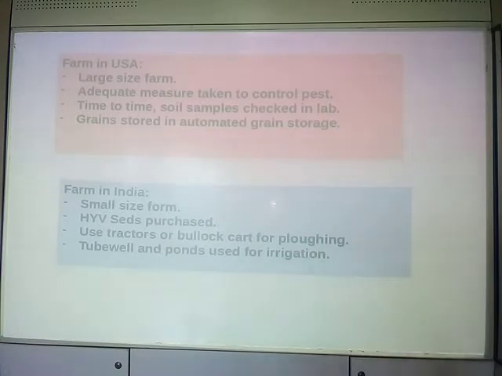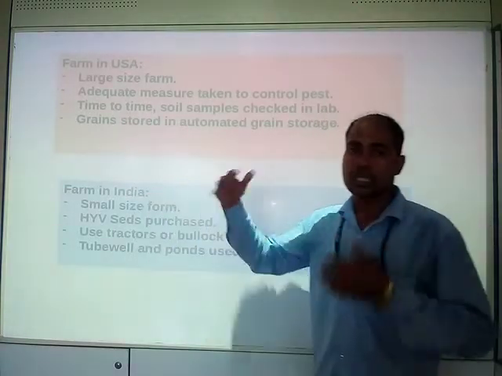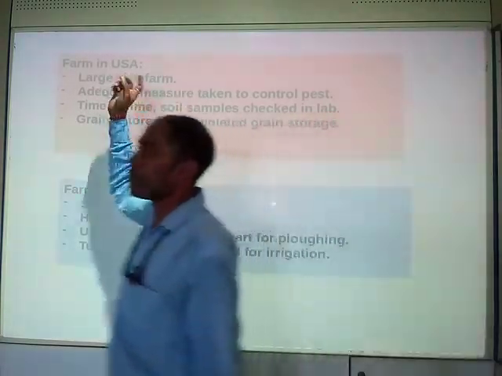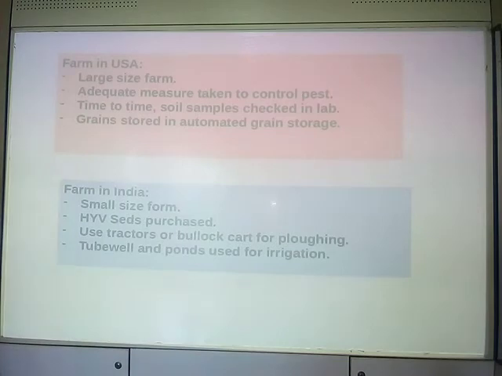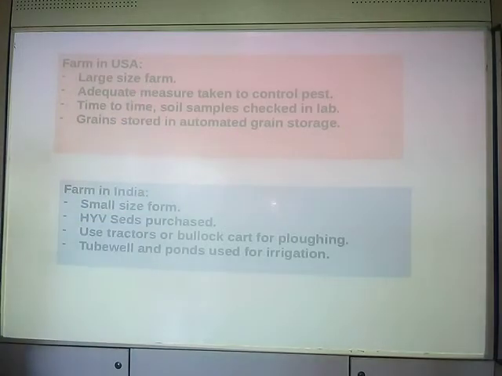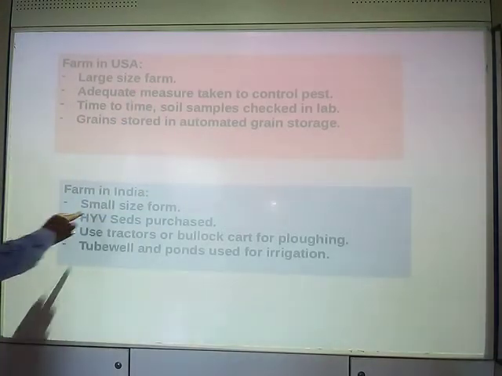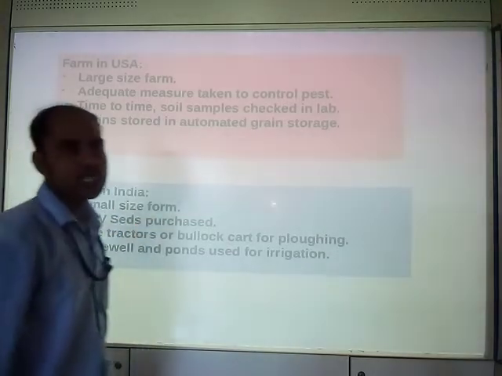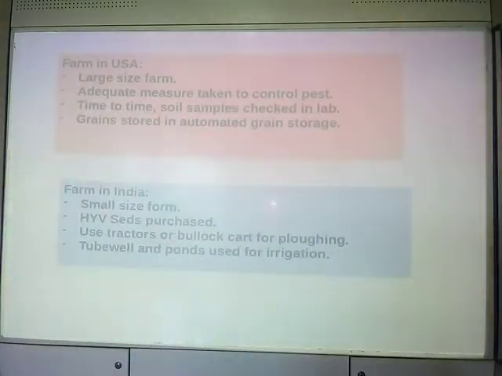Let's compare how farming in India is different from the USA. The first point: in the USA, large sized farms are used, whereas in India, small sized farms are used.